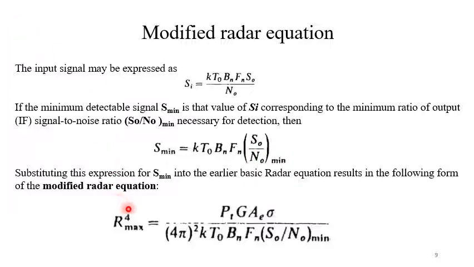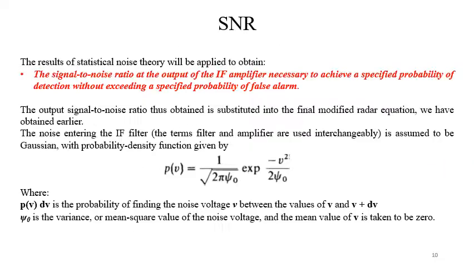Then we have the modified radar equation that can be written as R to the power 4 max equal to PT G Ae sigma divided by (4 pi) squared. Then instead of Smin, we have to write kT0 Bn Fn (S0 by N0) minimum. So this is one of the modifications that we can make with the radar equation.